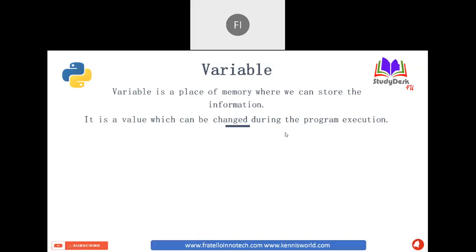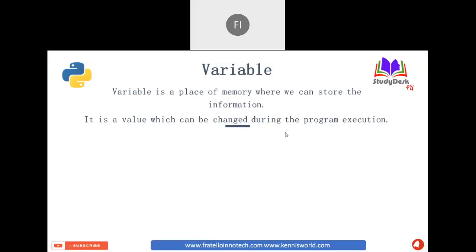Wherever you require to store numbers, text or a collection of data, you can use a variable. Its value can be changed at the time of execution, or modified later in the program, as per your requirement.